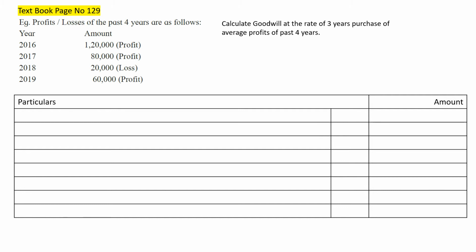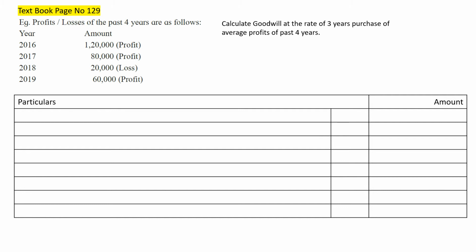Year 2016 is profit 1,20,000. 2017 is also profit 80,000. 2018 is a profit 20,000. And 2018 is a loss 20,000. And 2019 is a profit rupees 60,000. And then the instruction tells you calculate goodwill at the rate of 3 years purchase of average profits of past 4 years. It means the new partner and the old partners have agreed